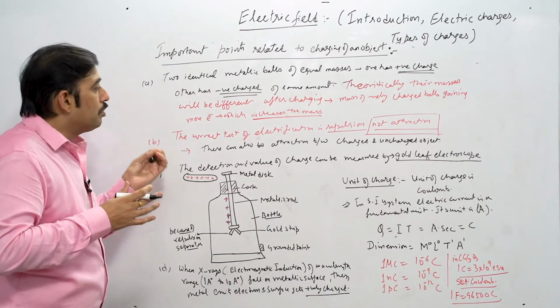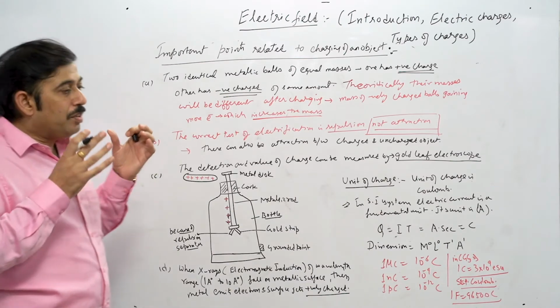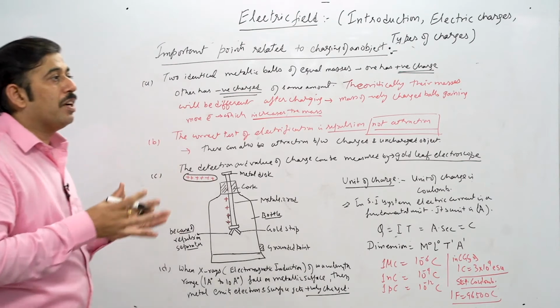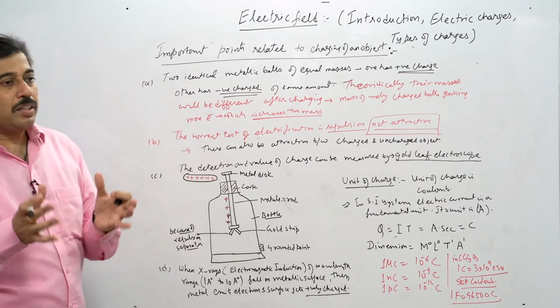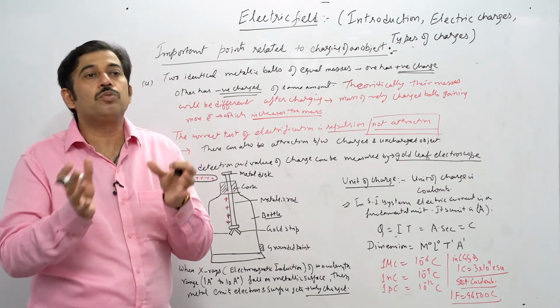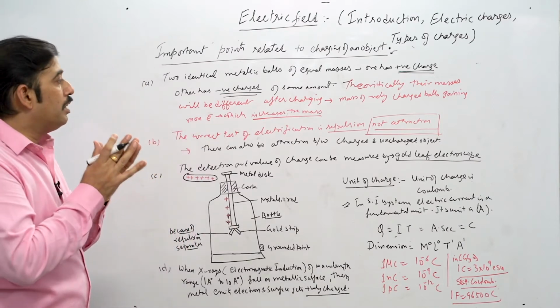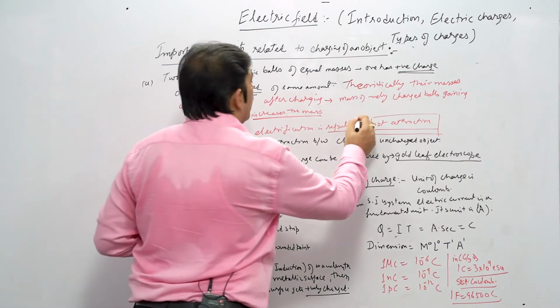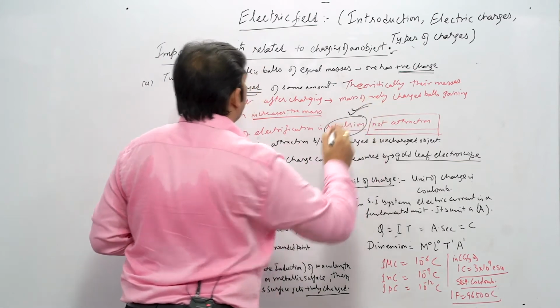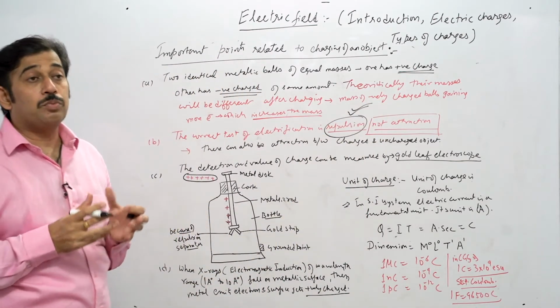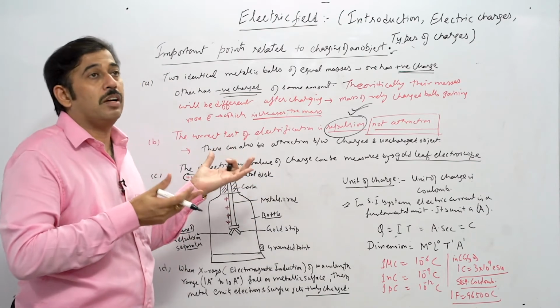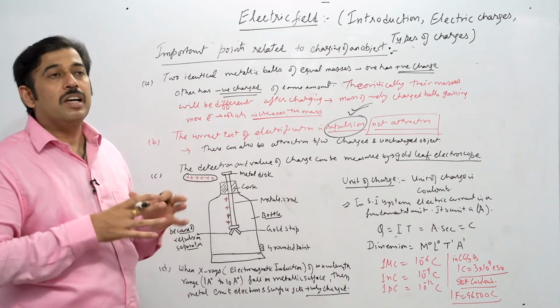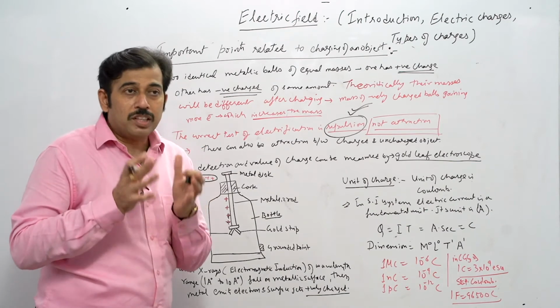The second important point is that if we need to identify the electrification, suppose we need to identify what kind of electrification is going on between these two objects, that cannot be done by attraction. It is only repulsion that tells you about the electrification. Why? You may ask why not attraction, why only repulsion.